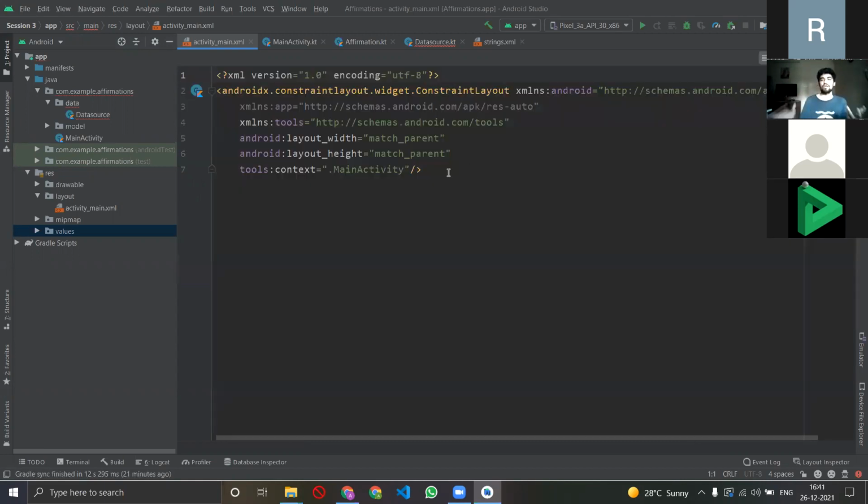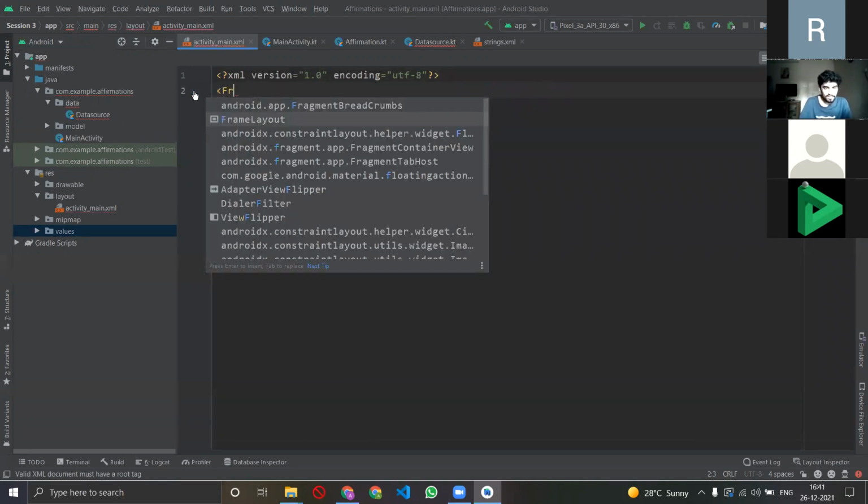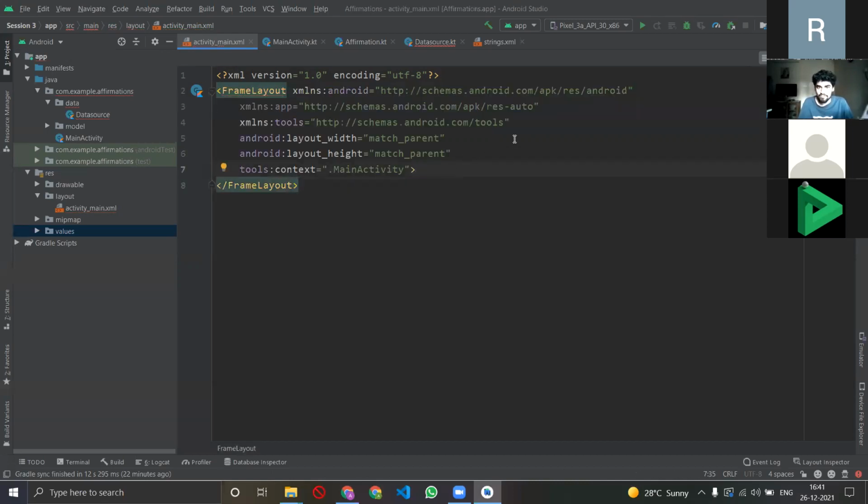Now, why do we want frame layout? Because this is an affirmations app and we want affirmations in frames, right? Frame 1, frame 2, frame 3, and so on and so forth. Constraint layout won't help us in achieving that. So I'll just quickly cut that and I'll type frame. Oh, there we go, I think I had frame layout. And there's a boilerplate code that you have to write. I have it with me and I'll just fill it in. Yeah, so now I have made a frame layout. Basically I have changed my main component tree from constraint layout to frame layout because I want frames, right?